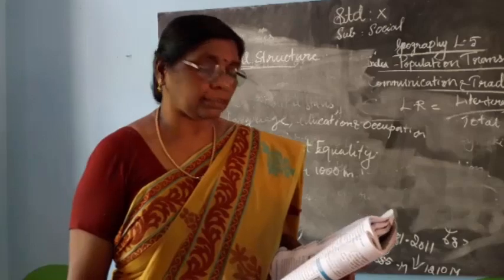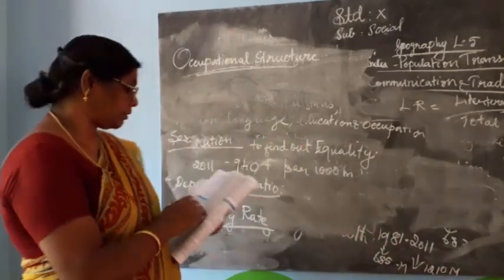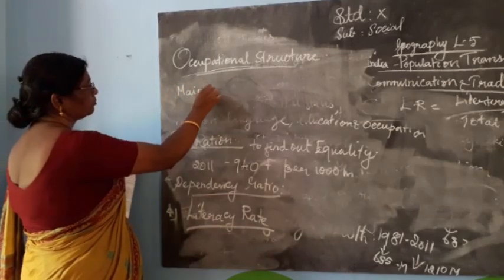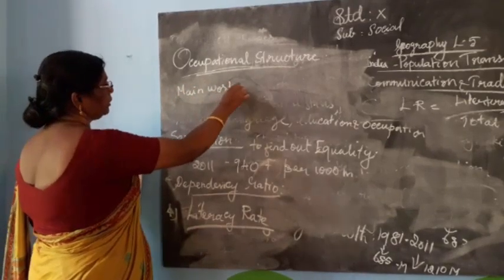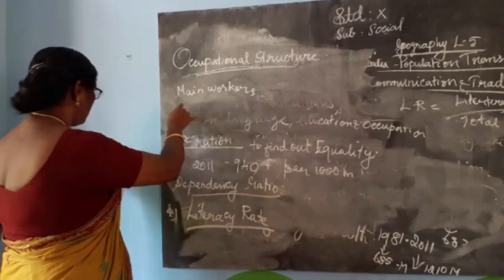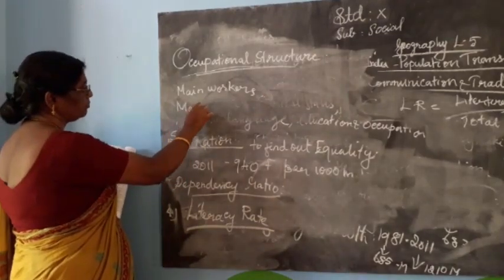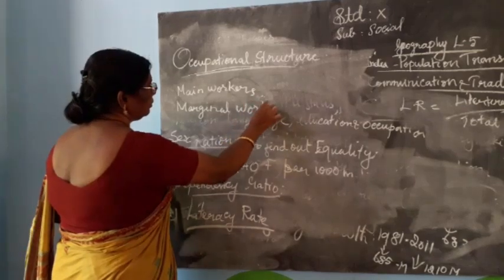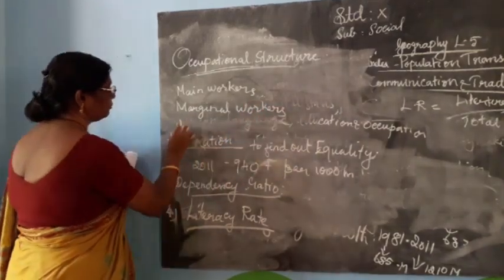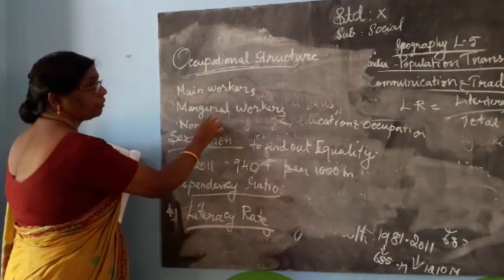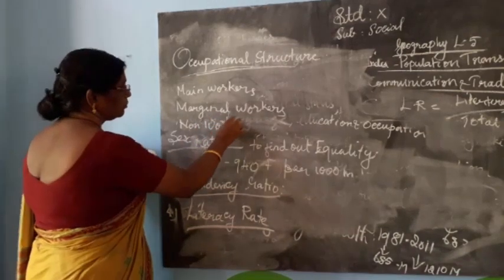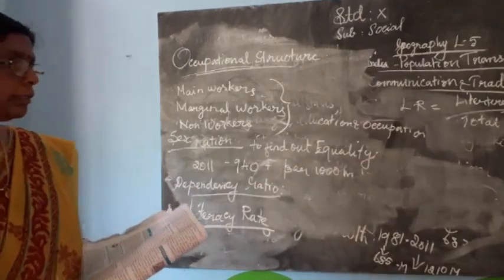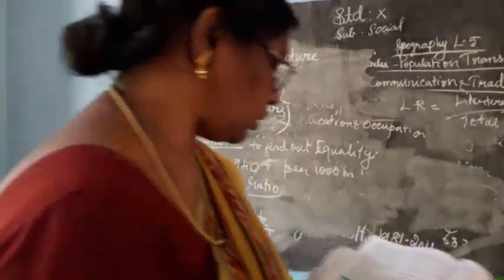Workers are placed under three categories: main workers, marginal workers and non-workers.